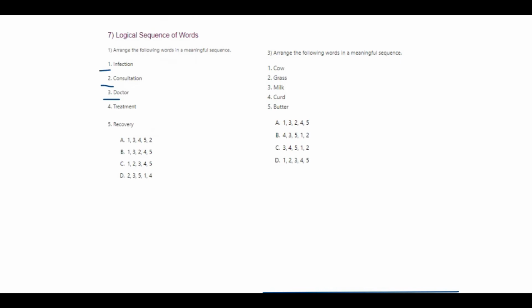Then you go to consultation. Then treatment. And then recovery. So it's option A. Similarly, in this case, what happens is cow, grass, milk, curd, butter. It's in the order itself, like cow, grass, milk, curd, and butter.